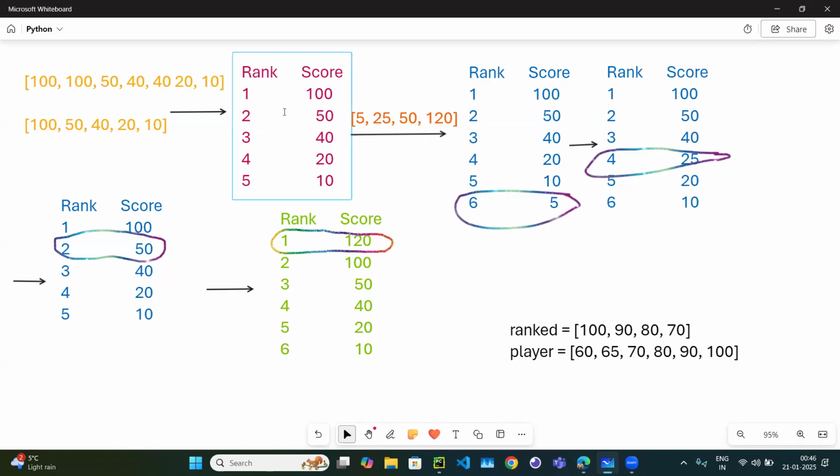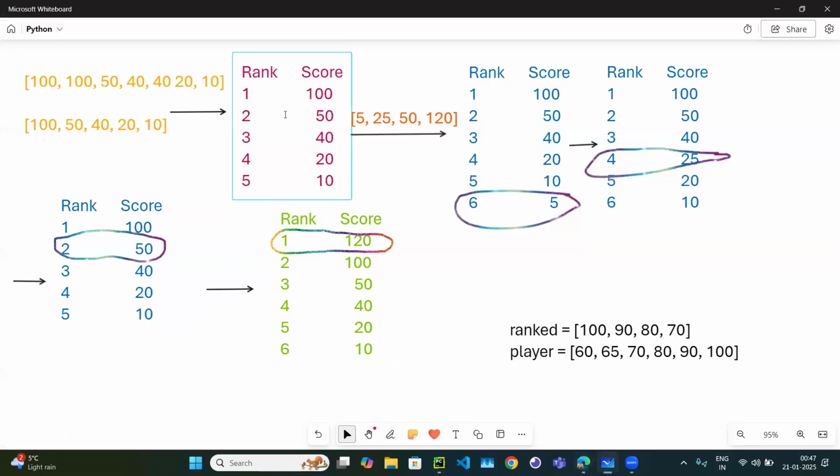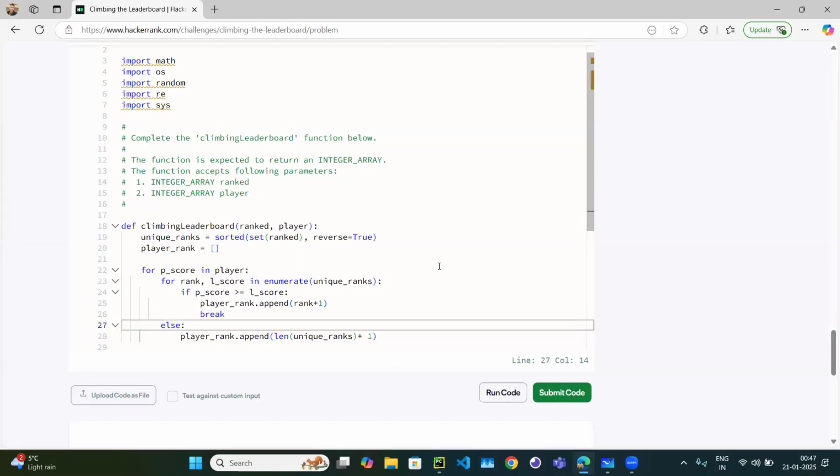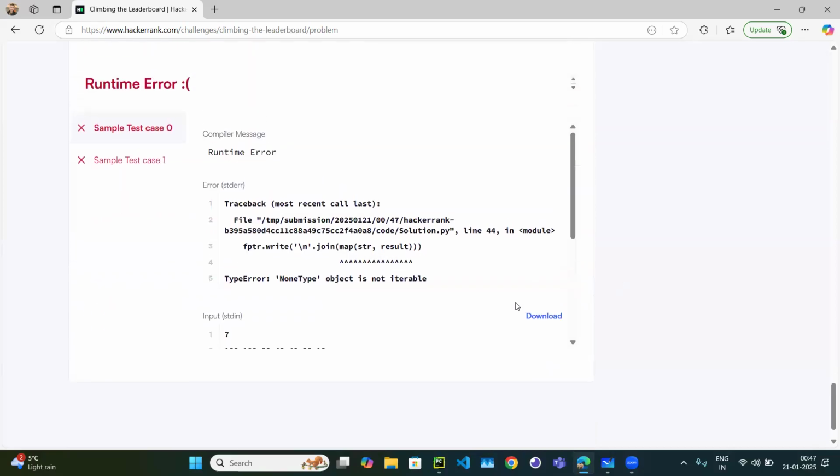The rank will be the length of the unique ranks plus 1. Length of the unique ranks means 1, 2, 3, 4, 5, and the position will be 6. So that's it. Let's try to run the code just to check our sample test cases.